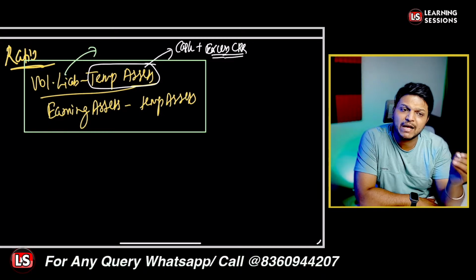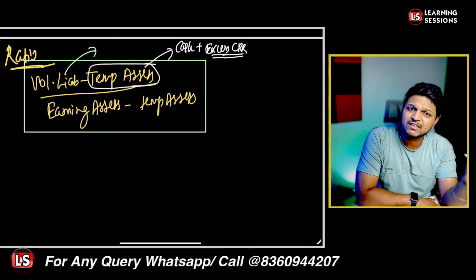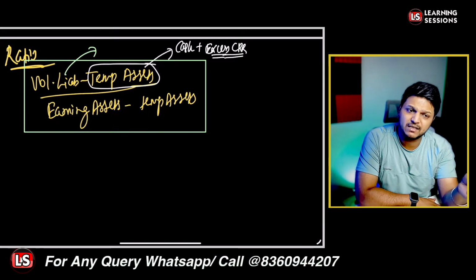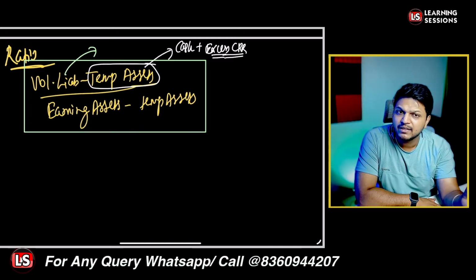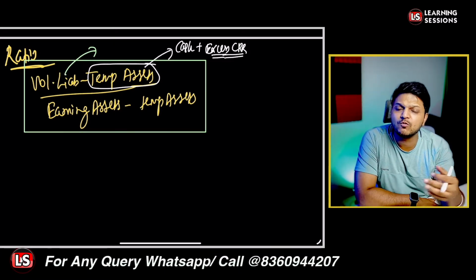And balances that you are having with other banks, let's say bank ABC has a 10 crore FDR with bank XYZ, right? That's also a temporary asset. Even if you have purchased a bill for a validity up to 1 year, or discounted up to 1 year, that's also a temporary asset.